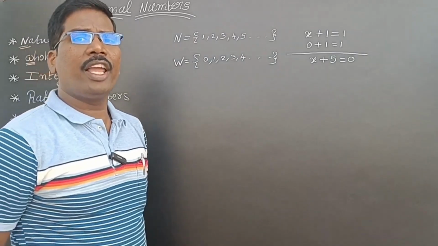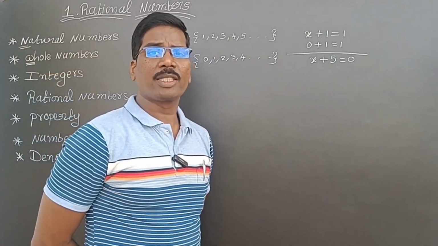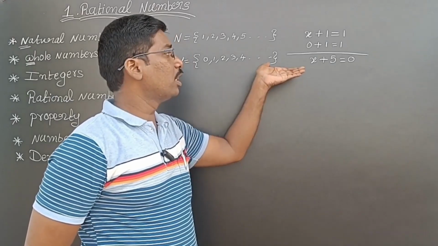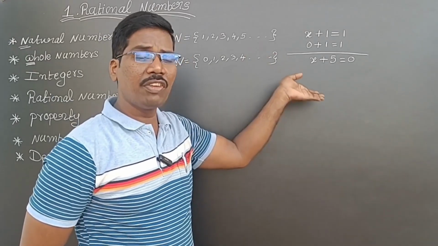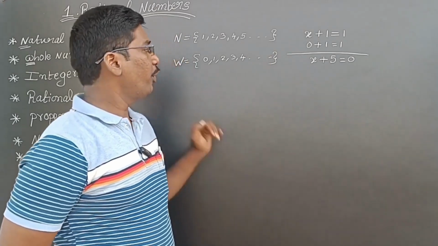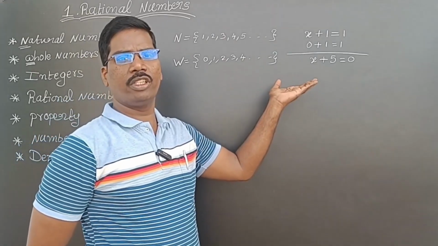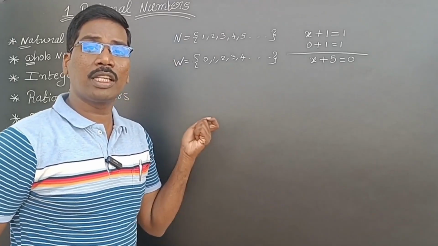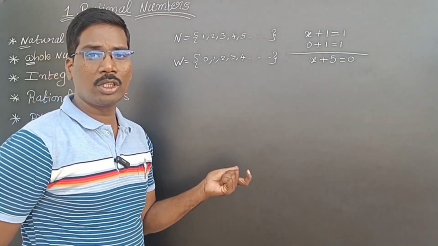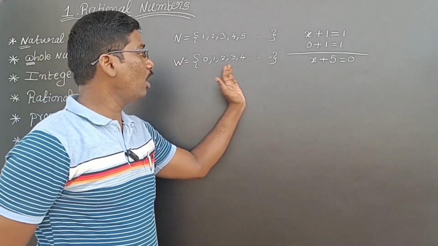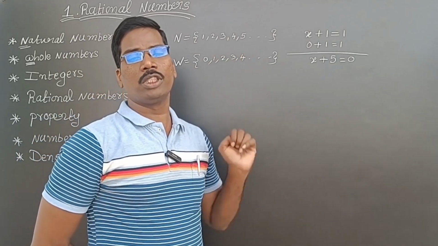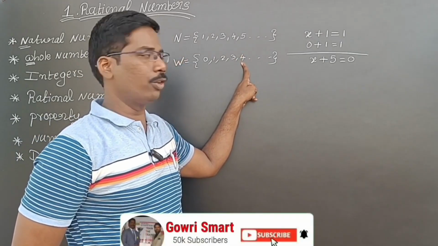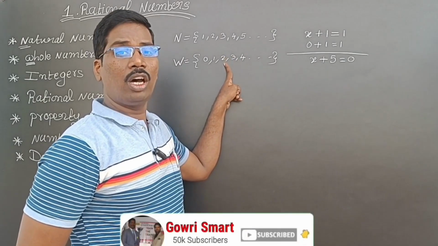Now see here, I'm taking x plus y is equal to 0. What number in whole numbers can I take to satisfy this equation? If I take any number, it will not be satisfied, which means we need another system. In whole numbers, some numbers are missing. What are those? These are all positive numbers. We can say this is plus 4 or simply 4, and this is plus 2 or simply 2.